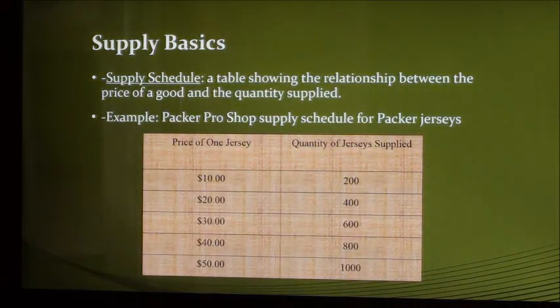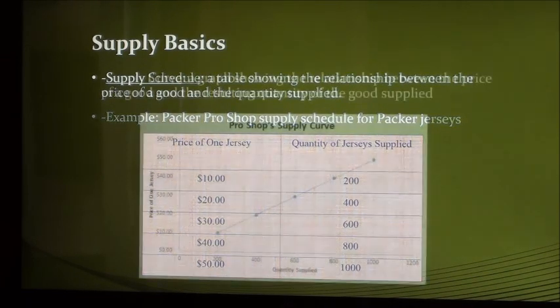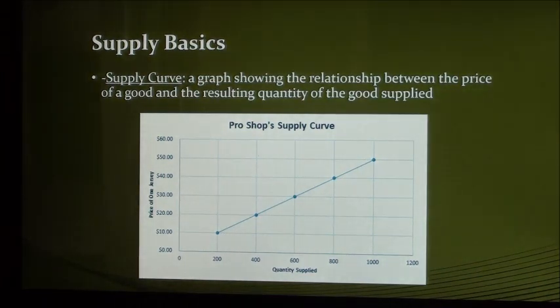Similar to a demand schedule, a supply schedule is a chart showing the relationship between the price of a good and the quantity of the good supplied. This table is the supply schedule for the Packers Pro Shop, a seller of Packers jerseys. Another way to look at the relationship between price and quantity supplied of Packers jerseys is to examine a supply curve such as this one. As you can see by the curve, as the price of one jersey increases, so does the quantity supplied by the Packers Pro Shop store.